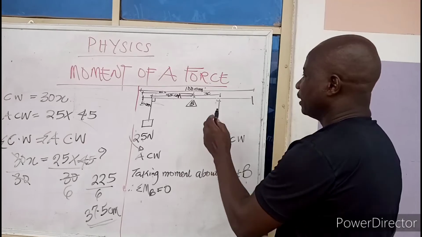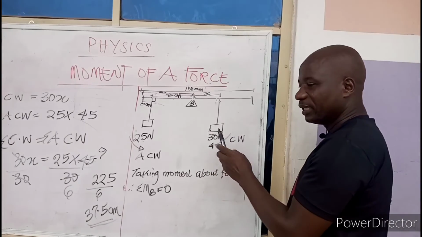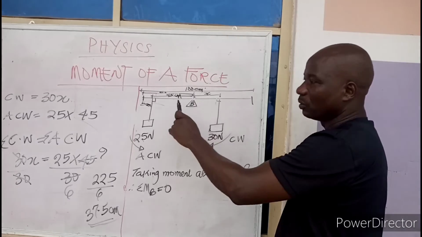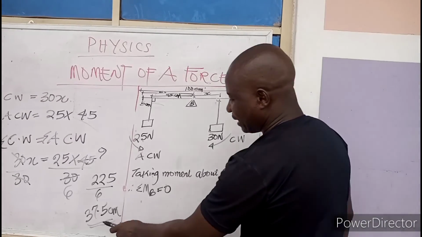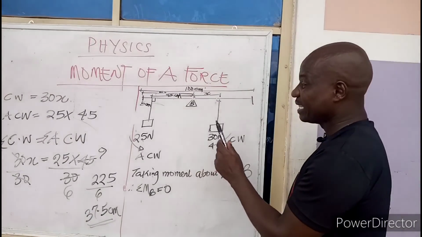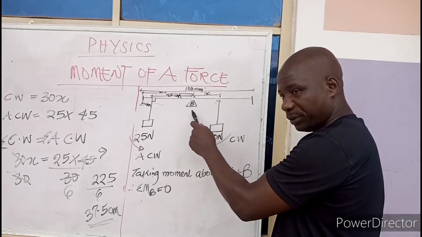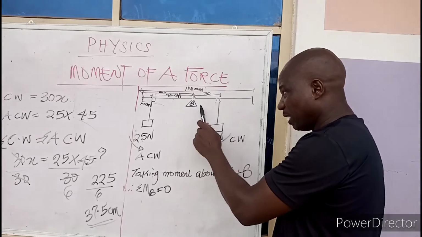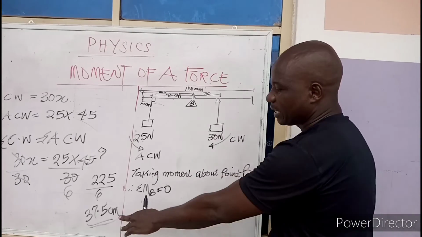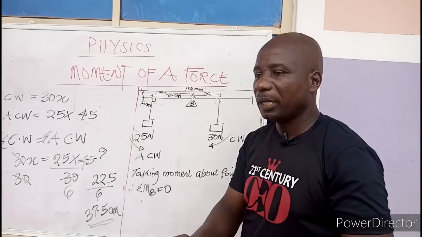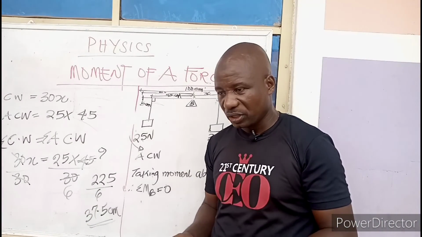So the distance at which this 30 Newton must be placed in order to balance this meter rule is 37.5 centimeter from B. That is where it must be placed. The moment you place it at that 37.5, the body will balance horizontally.